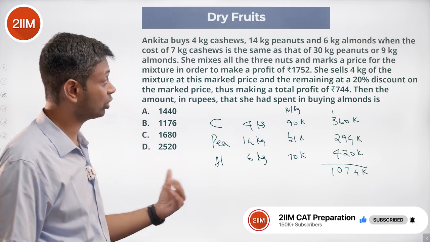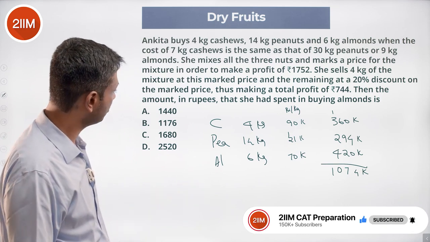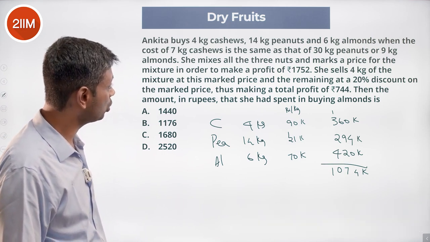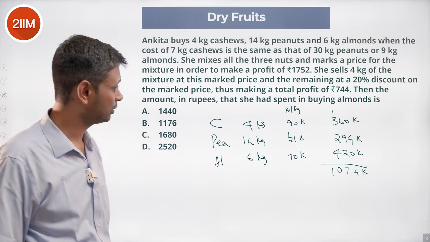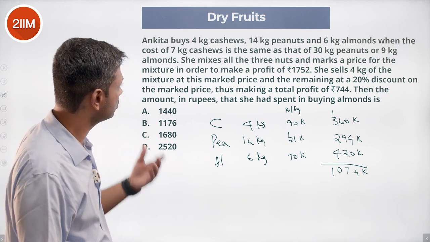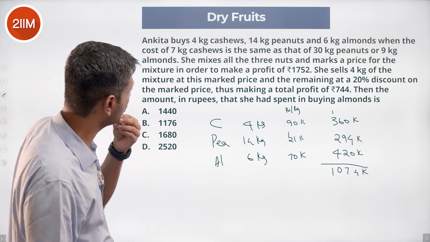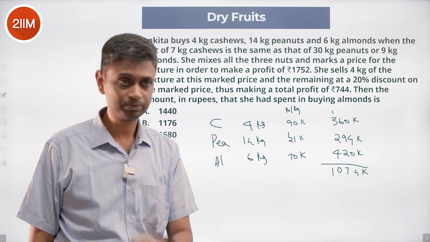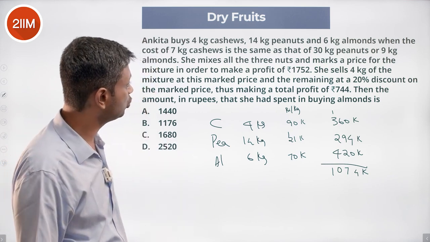We need to find the amount of money she has spent. She makes a total profit of 1752 by marking it up at 252 per kilogram.